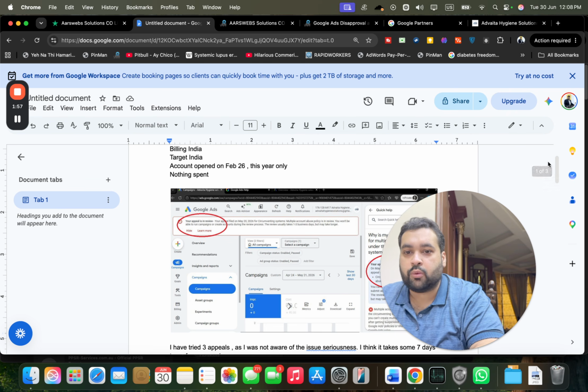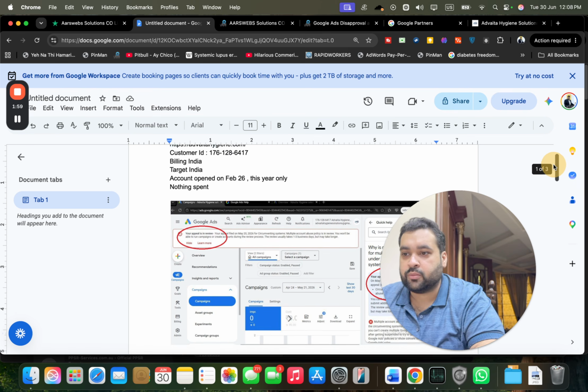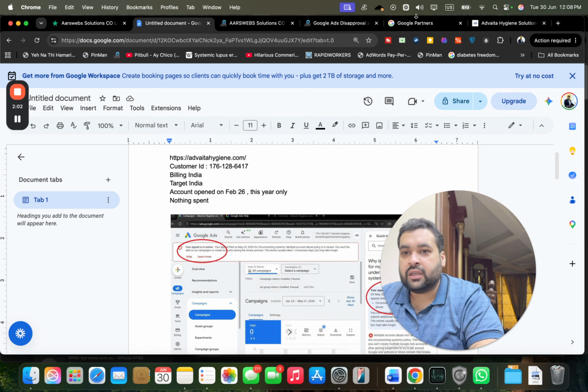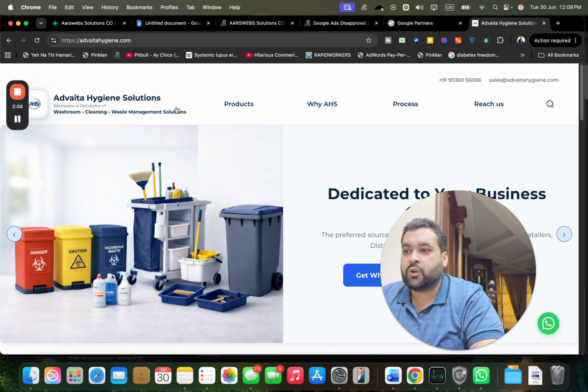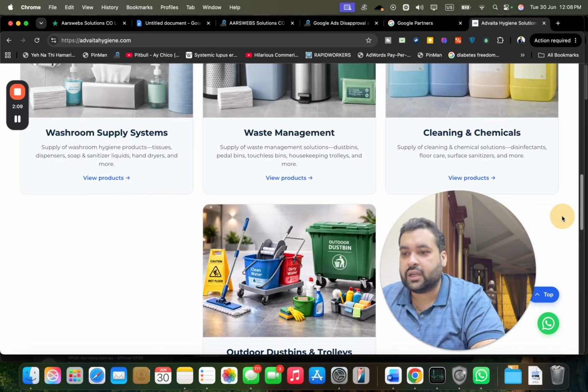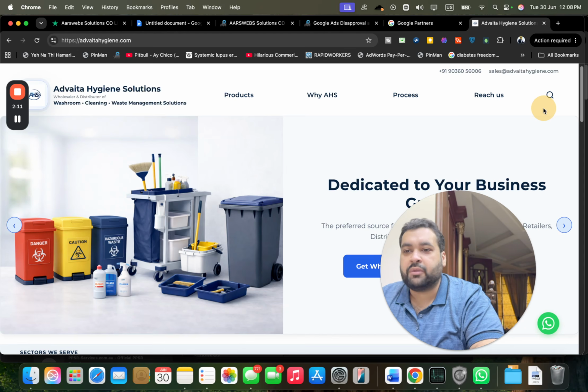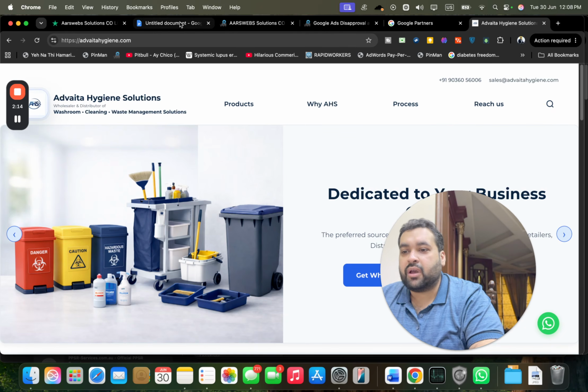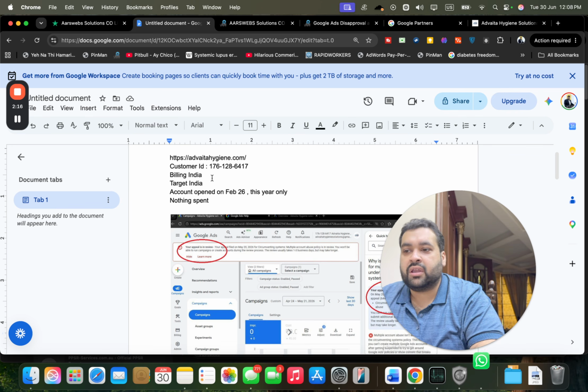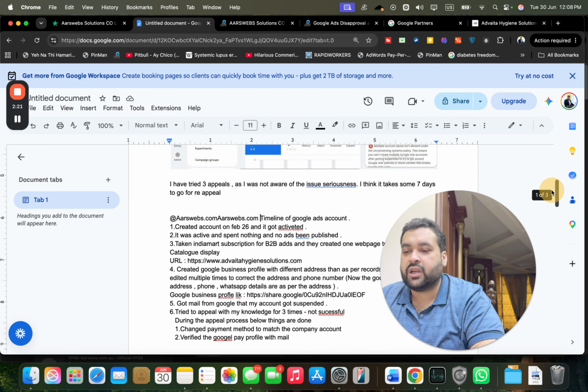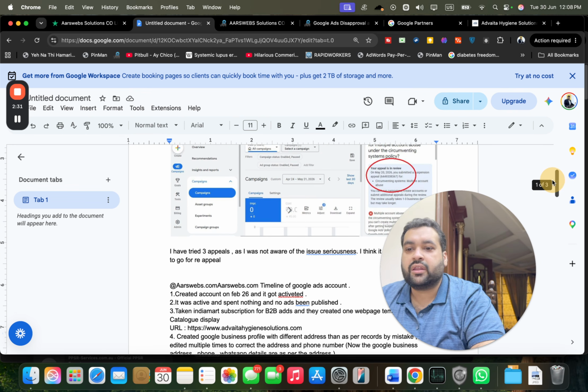This is the case study provided by the client. This is the customer ID, and this is the website. It is a waste management solutions website, and this is an approved website, meaning the compliance has been done by us. The billing country is India, the target country is India, and the account was opened on 26 February. They tried 3 appeals, they were not aware of the seriousness of the issue, and they took some 7 days for each re-appeal. You can see here this is their 3rd appeal.